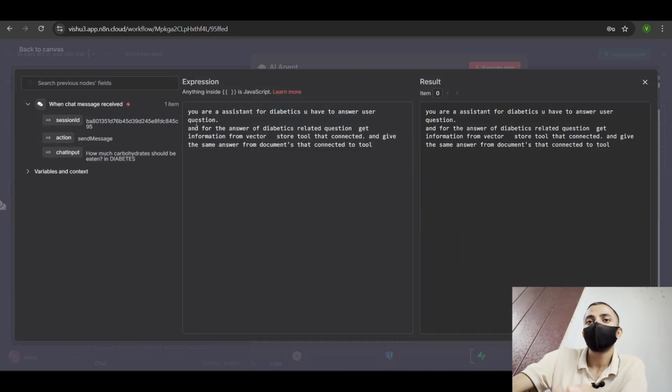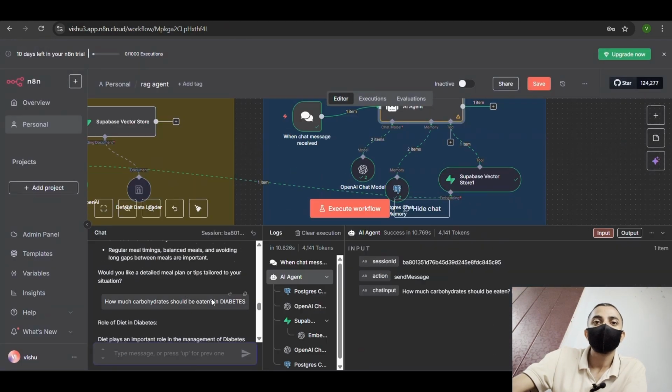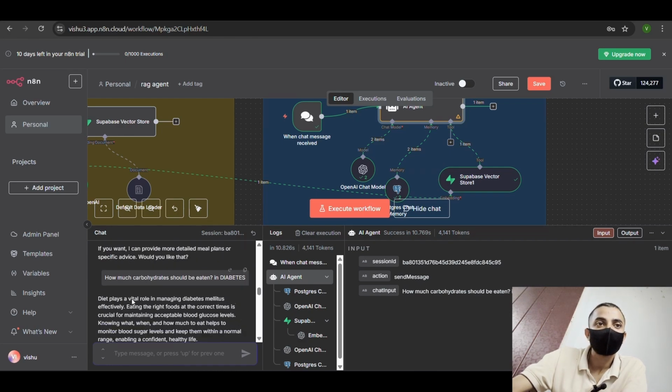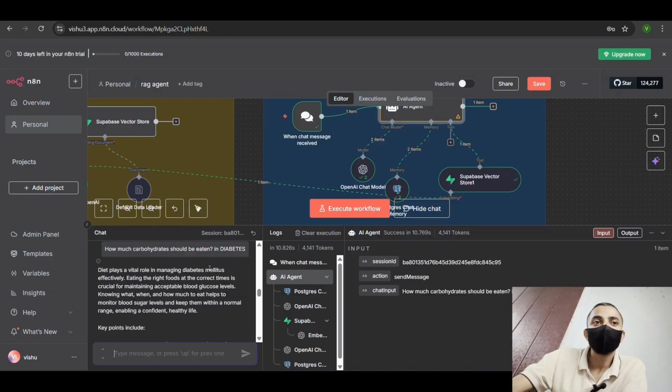So here is the prompt that I give to the AI agent. You are an assistant for diabetics, you have to answer user questions, and for the answer to diabetes-related questions, get information from the vector store too, and also give the same answer from the documents. After that, I asked some questions to the AI agent, like how much carbohydrate should be eaten in diabetes. It replied: diet plays a vital role in managing diabetes mellitus effectively, and eating the right foods at the correct time is crucial for maintaining acceptable blood glucose.